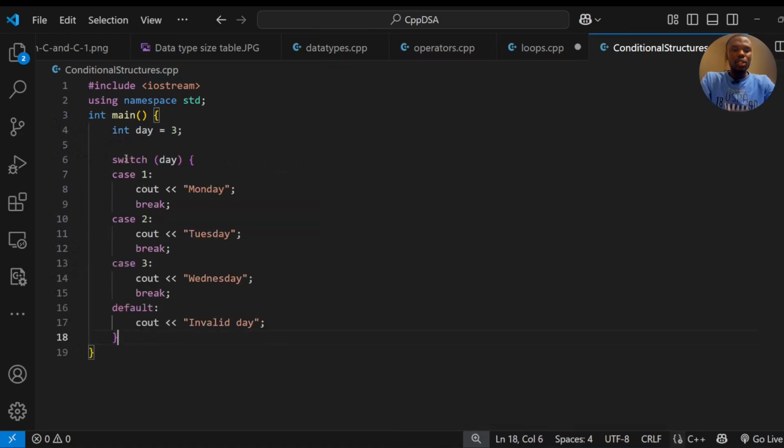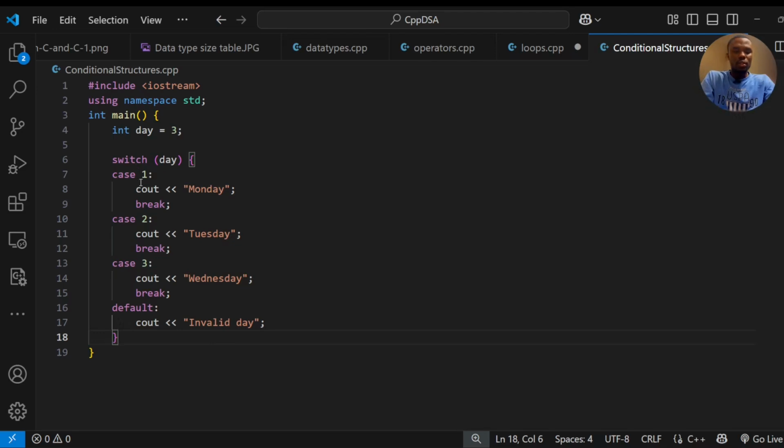So this is the structure of a switch here. We have a variable day, a number that tells us the day. We can accept it from the terminal or from wherever. And then switch, and in the brackets, we put the day, the variable that we are switching on. We are using the switch.